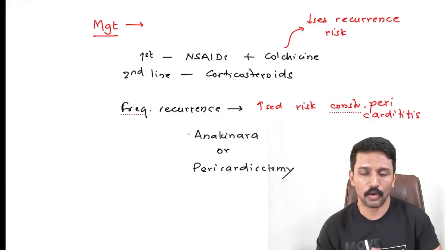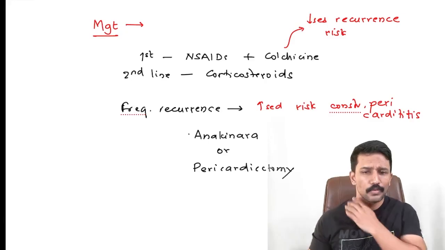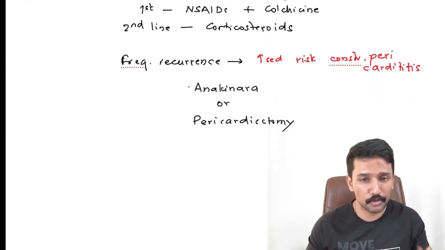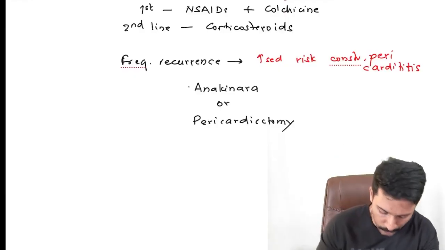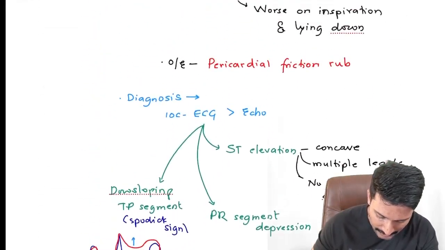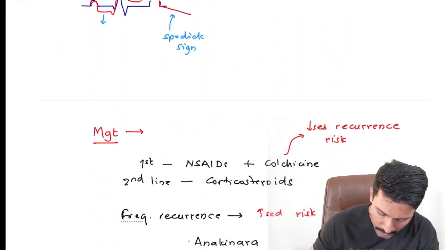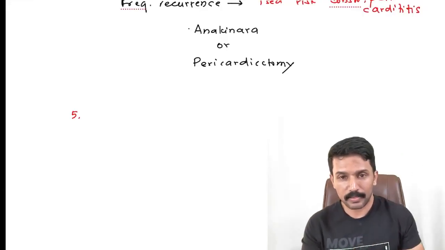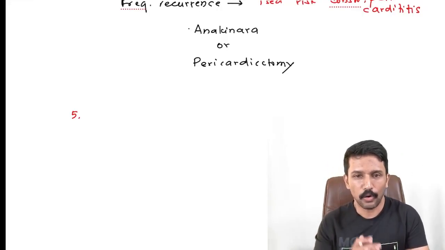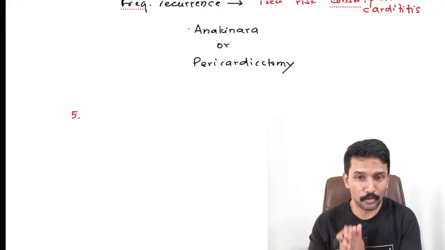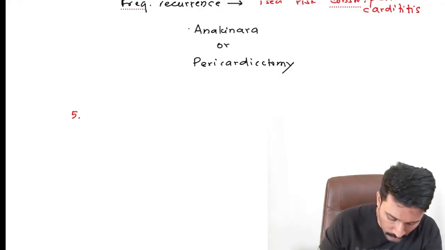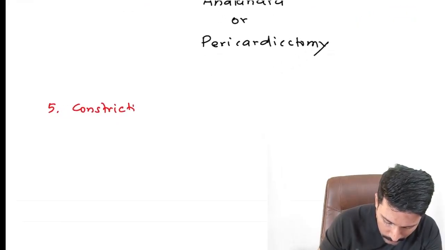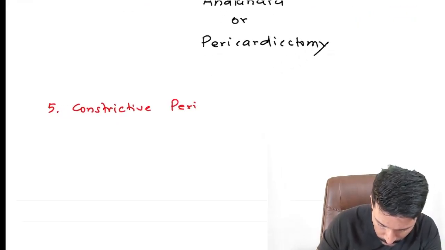Now let us talk about chronic constrictive pericarditis. So now when we talk about constrictive pericarditis, the key point I want you to remember is that constrictive pericarditis is because either recurrent acute pericarditis has resulted in scarring of the pericardium, or you had chronic pericarditis like tuberculosis. These are the leading causes, right?